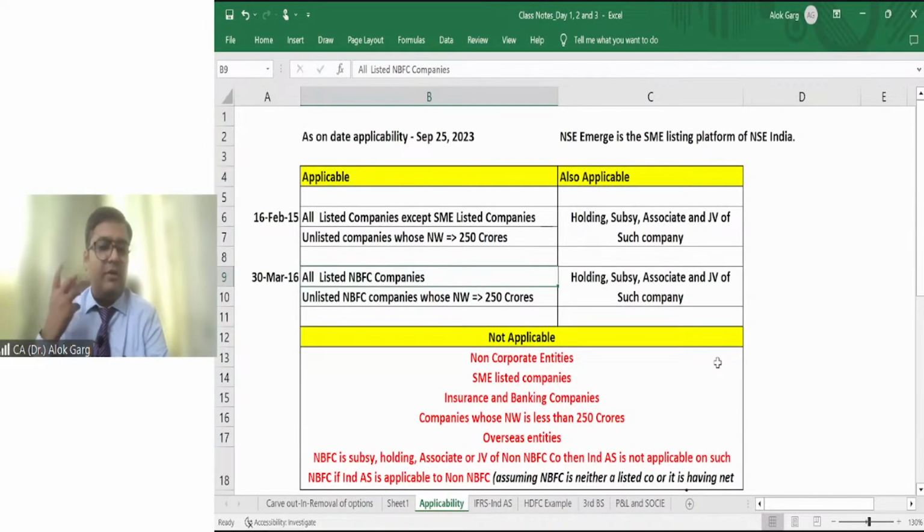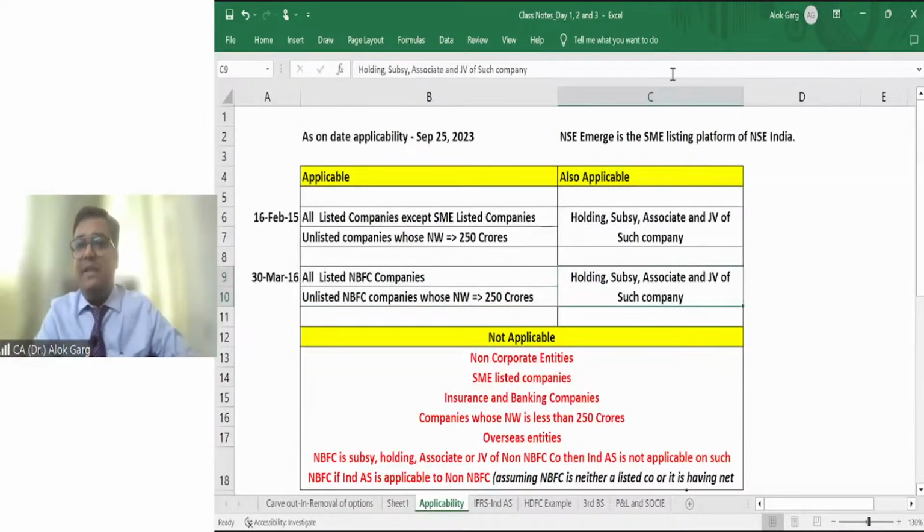So this is talking about NBFC companies. Ind AS is applicable to all listed NBFC companies irrespective of their net worth. Ind AS is applicable to unlisted NBFC companies whose net worth is more than 2 crores. If Ind AS is applicable to a company, then it will be automatically applicable to the holding company, its subsidiary, associate and joint venture company, right? As simple as that.